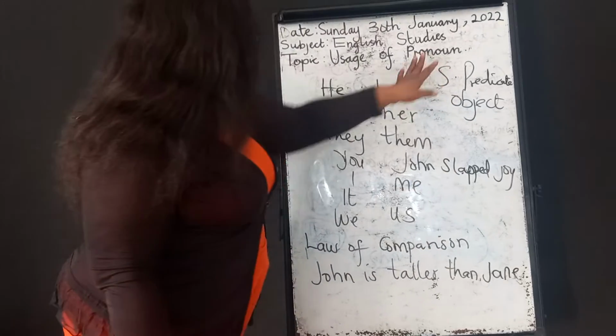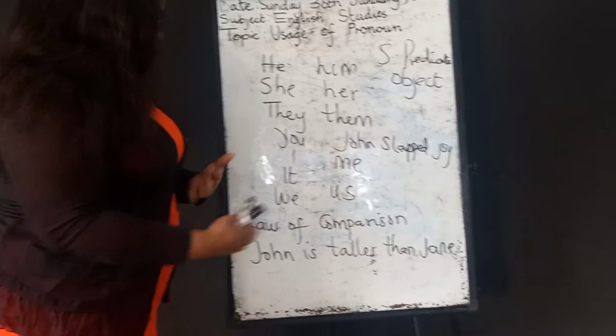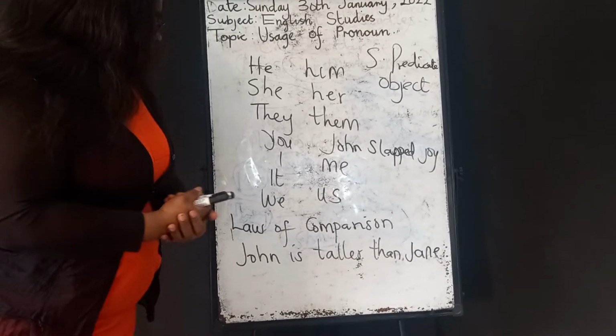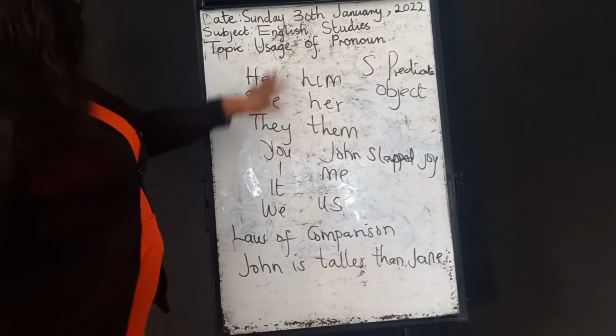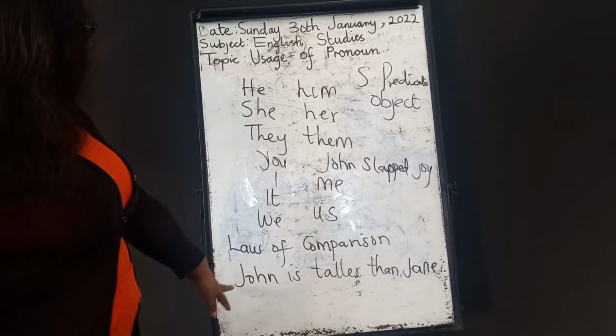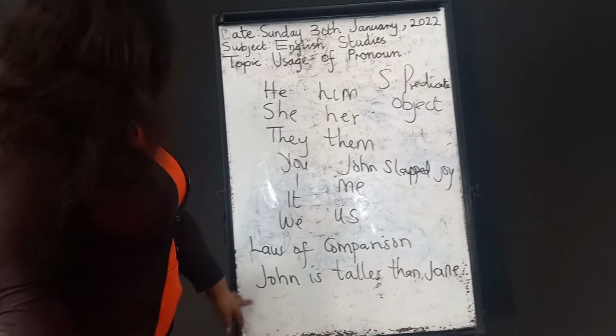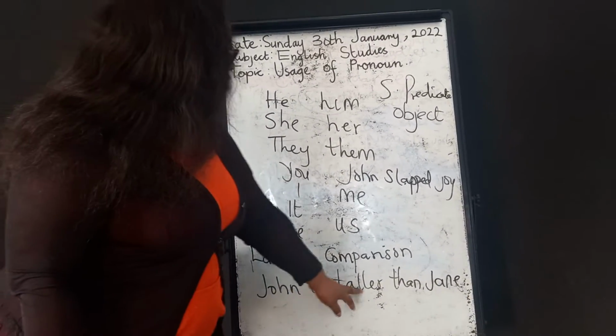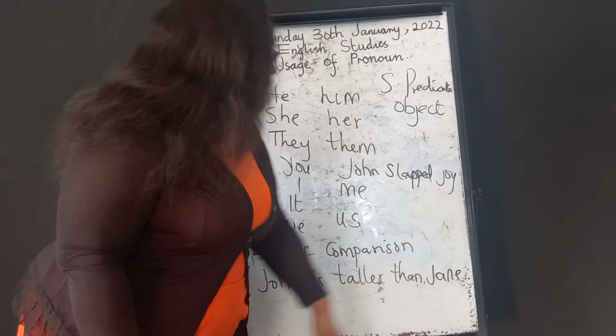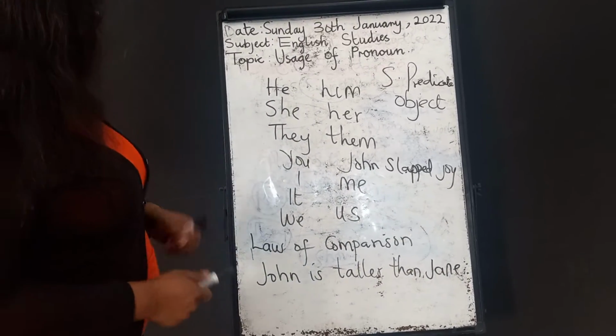Like we said, pronouns are those words you use in place of nouns. Now you're asked to use pronoun to replace it. John is taller than Jane. Some people will say he is taller than her, which is very wrong.